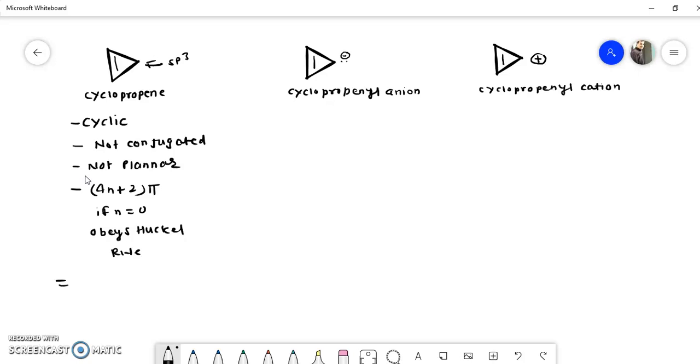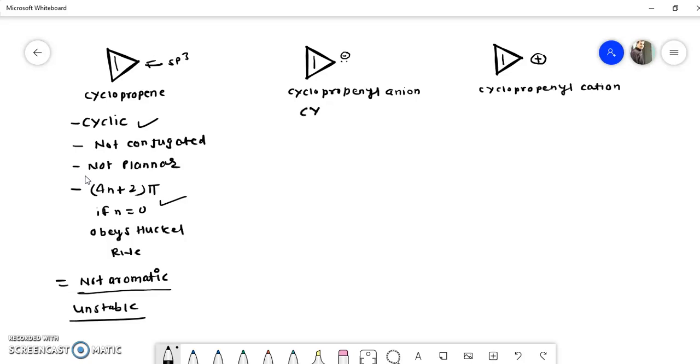But in conclusion, we can say that this is not an aromatic compound, because the two criteria are not obeyed. The first criteria, that is, it is not conjugated and not planar. So though this cyclopropene is cyclic and obeys the 4n plus 2 pi electron rule, it is not conjugated and it is not planar. That's why we can say it is not aromatic. So it is unstable. Remember, unstable.